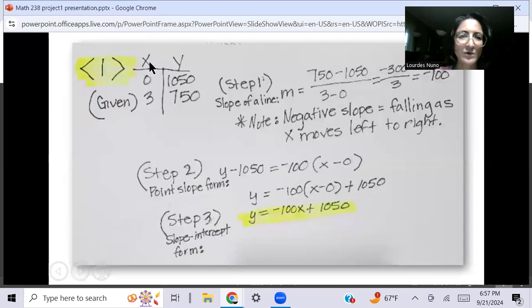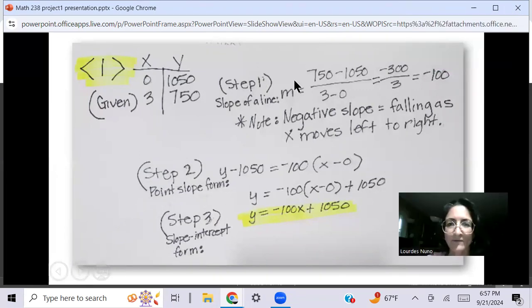Okay, so this is piece 1. These are the x and y points, the first point and then the second point. So step 1 is to find the slope of the line. Let me move my screen a little bit here. We have y2 minus y1 over x2 minus x1, and this is what we get.